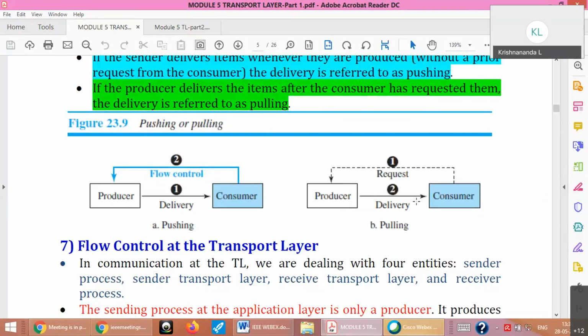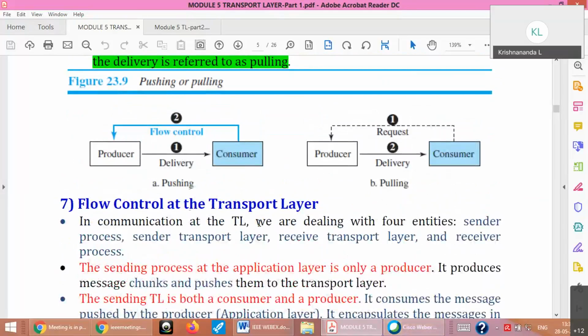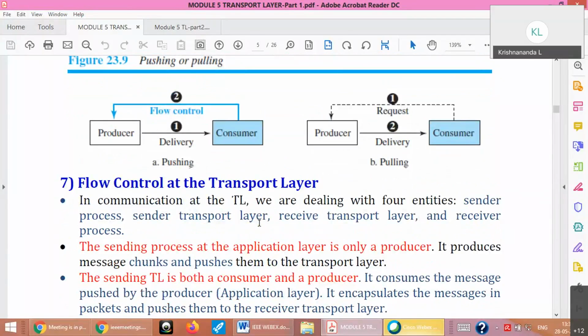Similarly, in the other one, first the consumer will request and then the producer will deliver. Then it is called pulling. Okay. So this will be very useful for the next topics we discuss. So flow control is a mechanism of controlling or adjusting the data rate of the producer with respect to the capability of the consumer. For example, now I am doing this class, 2 hours may be too long, or too hectic for you to digest. So you may say 1 hour is enough. That is like the consumer not being able to accept so much data coming in. That's called flow control.